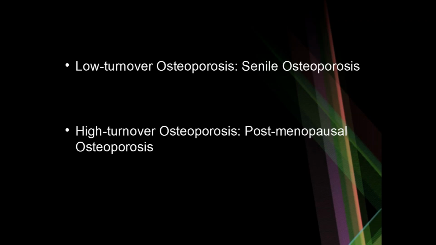The reason is osteoblastic activity and osteoclastic activity both are increased in postmenopausal osteoporosis. However, osteoclastic activity is a bit more. So that is why the turnover is said to be more, which is why they call it high turnover osteoporosis.